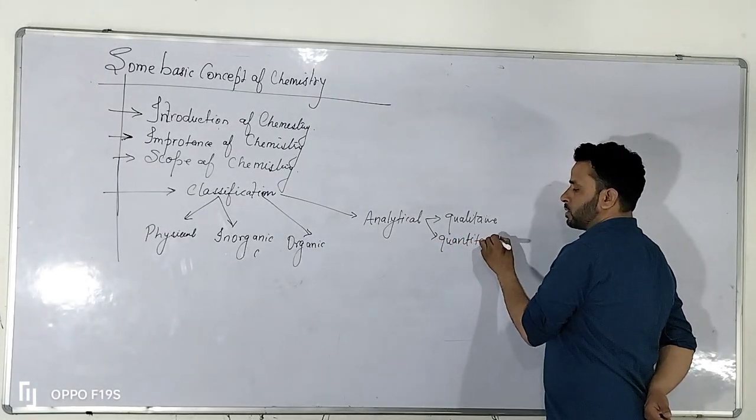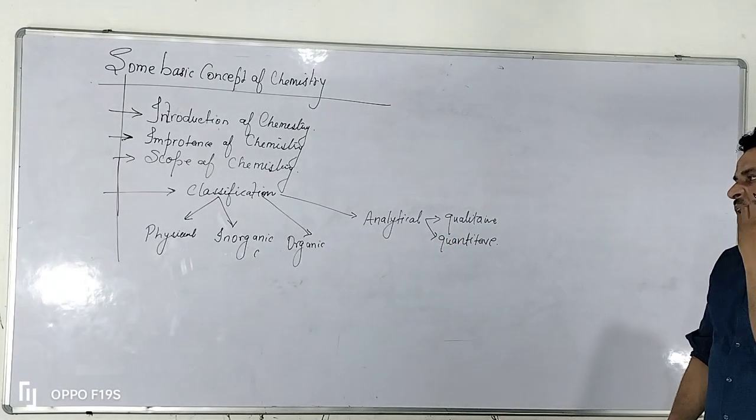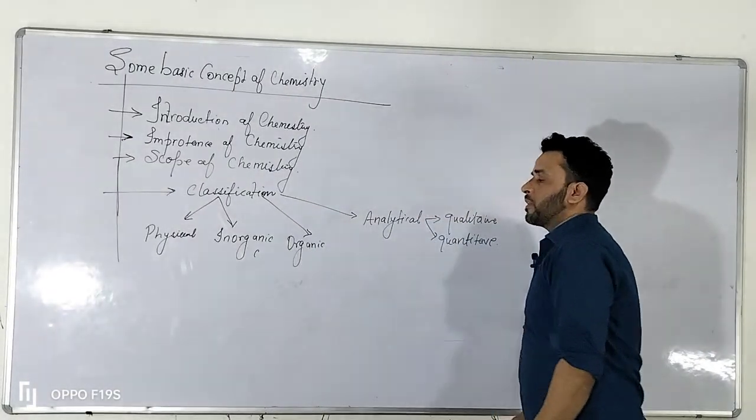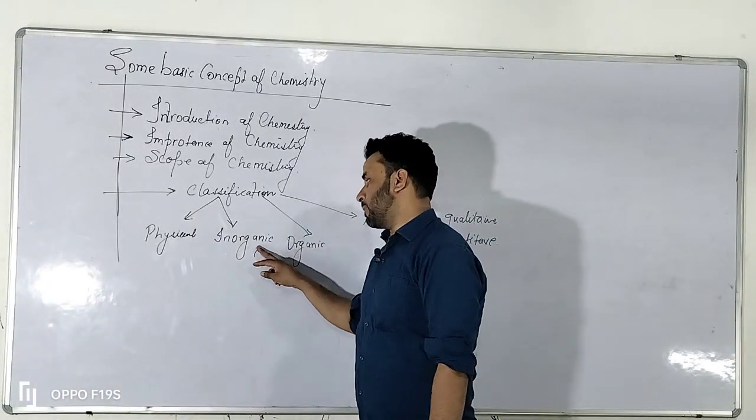So these are all the terms. All these terms are new for the class 11 students. So we will cover all the things in this particular chapter.